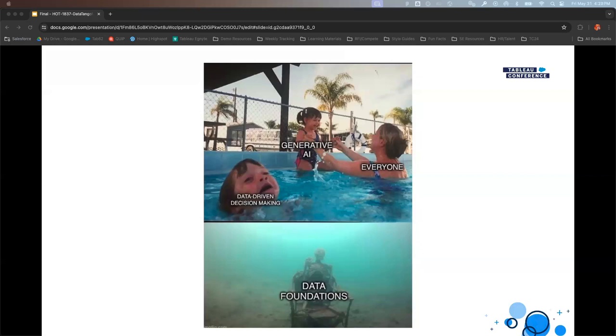So those data foundations would be, one, how can we even unlock the data that we have or don't have access to? How can we catalog it? How can we make it reusable? Do we certify it? Can we trust it? All those questions that we used to ask ourselves as we were dealing with the data set, we now need to expand beyond and look outside of the box. Are we looking at data sets outside of what our current data set is in order to actually contextualize things? And then how do we create those strong data foundations?